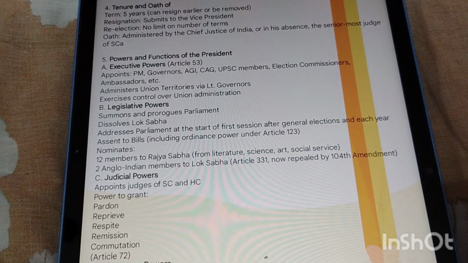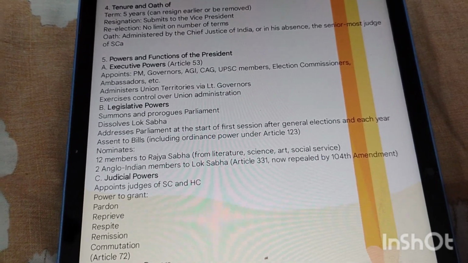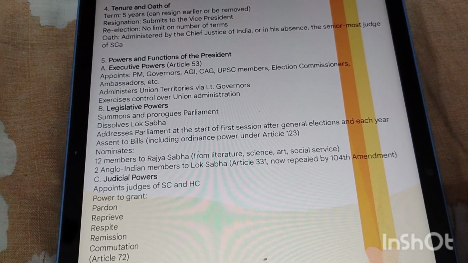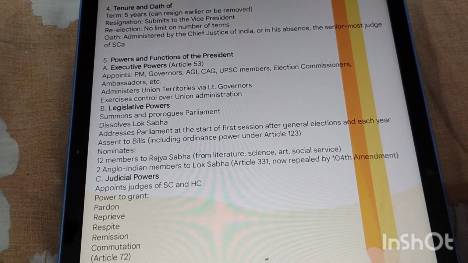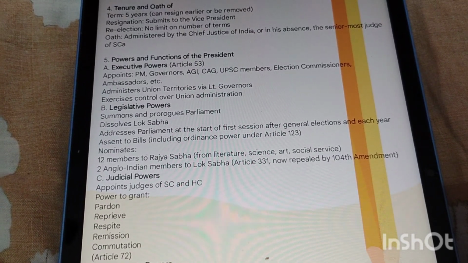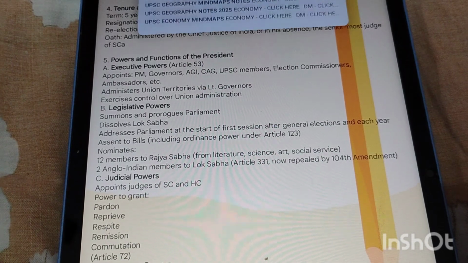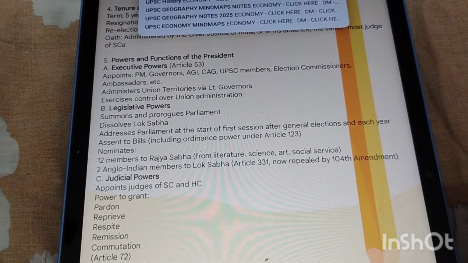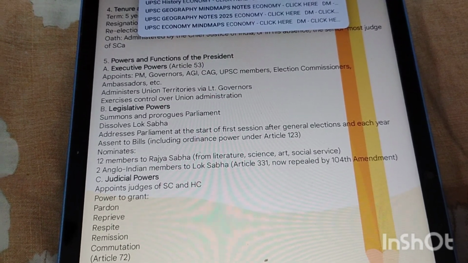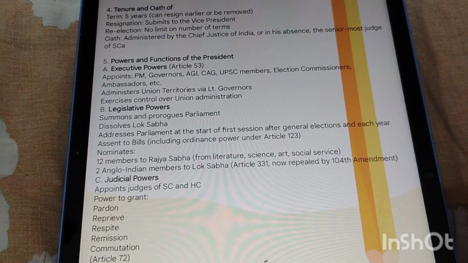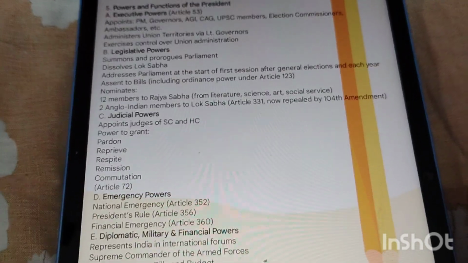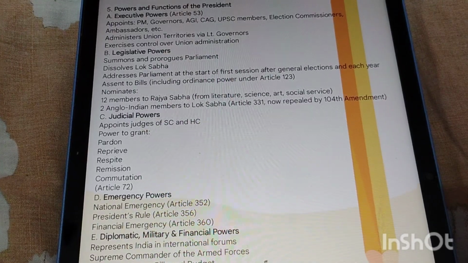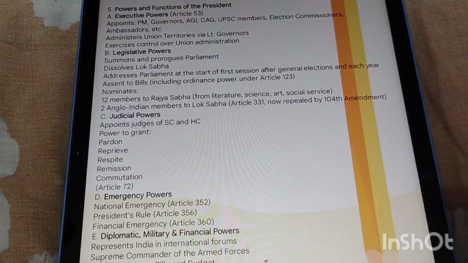The legislative powers are: summons and prorogues Parliament, dissolves Lok Sabha, addresses Parliament at the start of the first session after general election and each year, assents to bills including ordinance power under Article 123. Nominates 12 members to Rajya Sabha from literature, science, art and social service, and 2 Anglo-Indian members to Lok Sabha, Article 331, now repealed by the 104th Amendment Act.